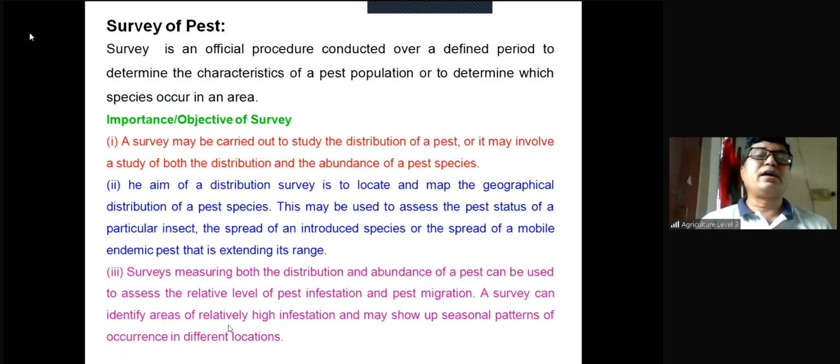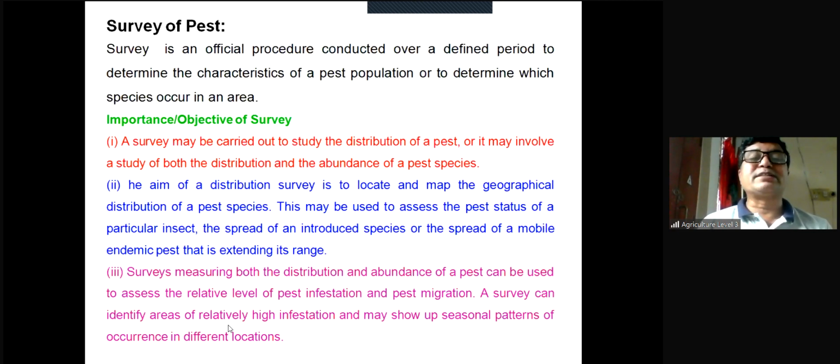Now the objectives of the survey or importance of the survey. Why we will do survey, insect survey? A survey may be carried out to study the distribution of a pest. Distribution means, say for example, if you consider the rice stem borer, how they are distributed. They are randomly distributed or clump distributed or normally distributed, or scatteredly distributed, whatever. You can know the distribution of the pest.